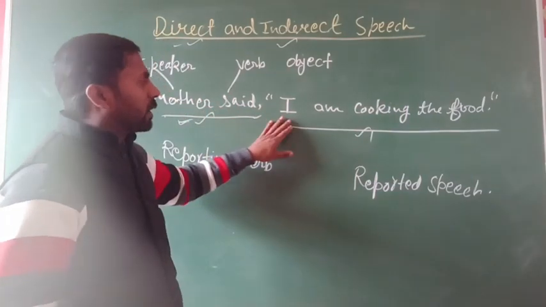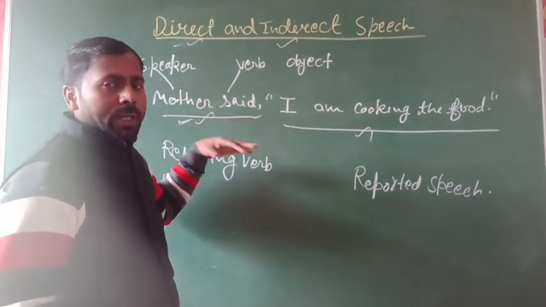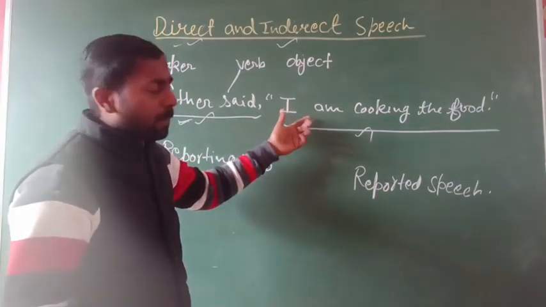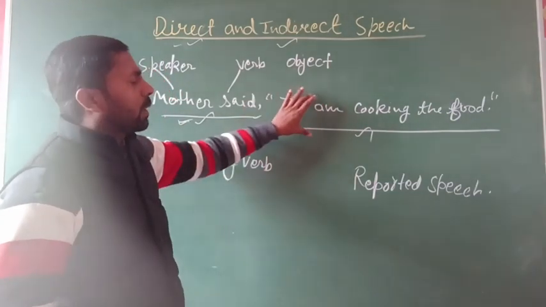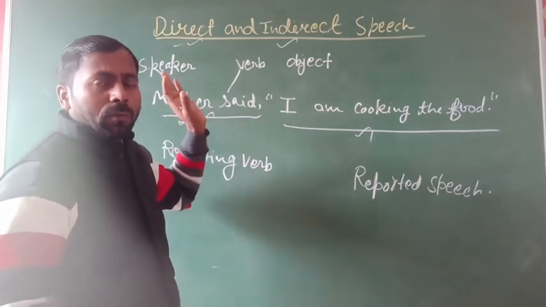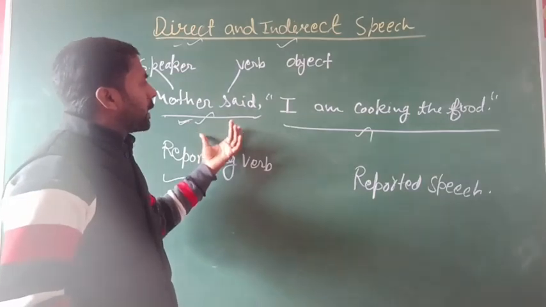The mother says a statement in her own words. This statement is the reported speech, and it is the same statement that the mother said. So this is called direct speech.